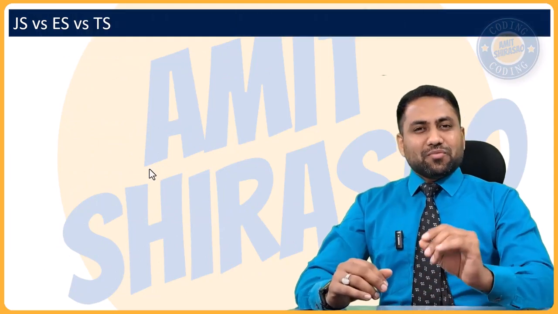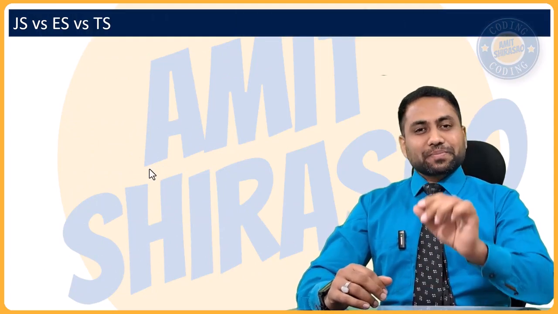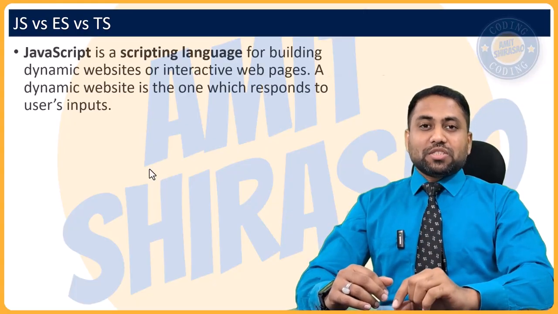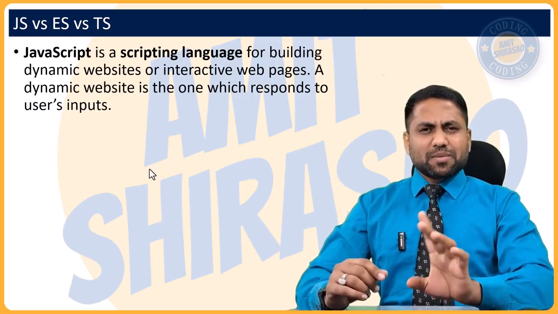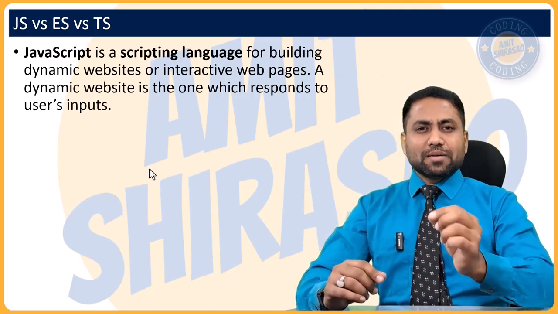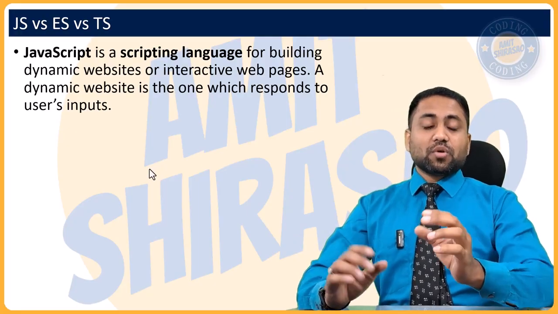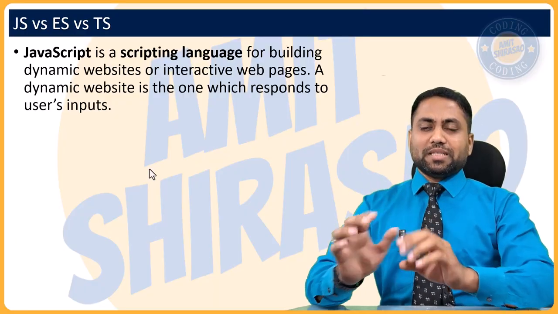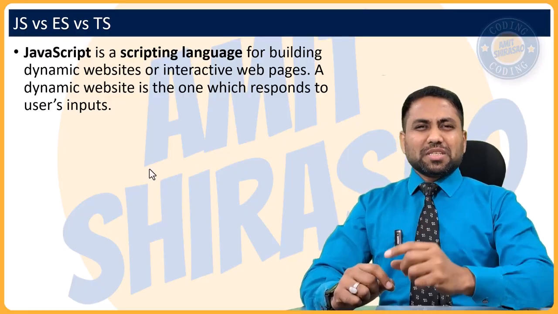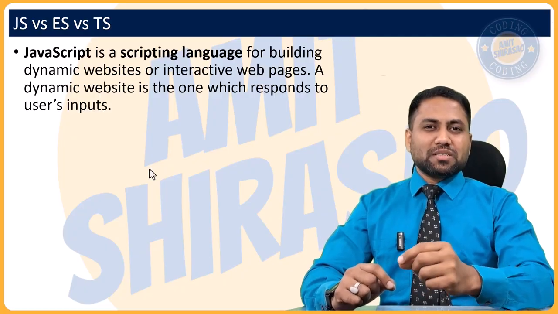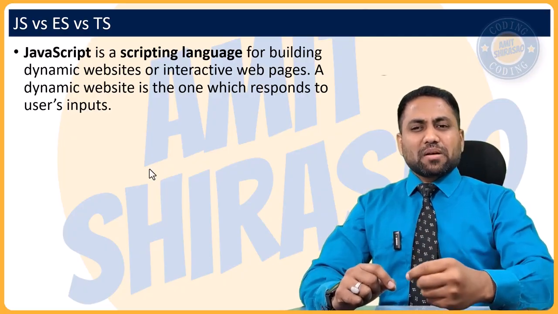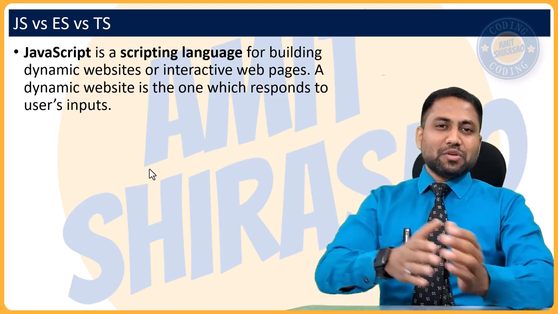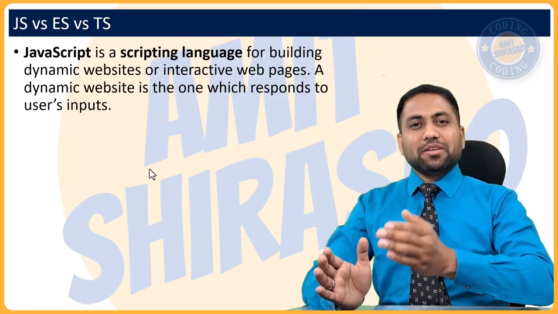So first of all, the very important question that you might be asked is, what is the difference between JavaScript, ECMAScript, and TypeScript? So JavaScript is a scripting language. Scripting language means normally a language which is interpreted or just in time compiled, but it is not compiled well ahead of time and then used. Scripting means use it just now. So just in time compilation means you compile it while you're using it. You don't compile first and then you use it. You compile it while you're using it.